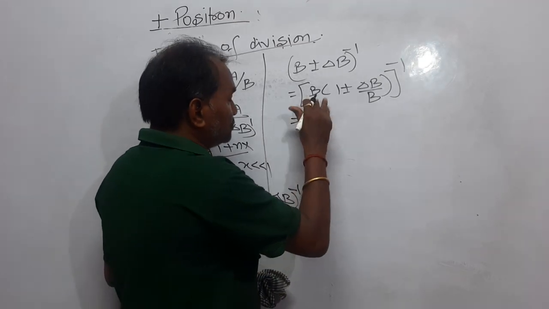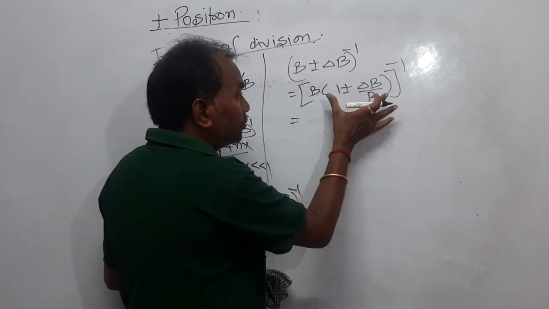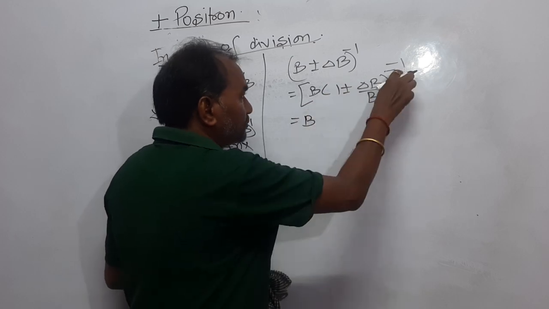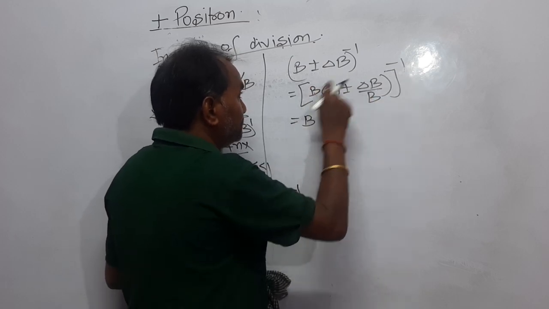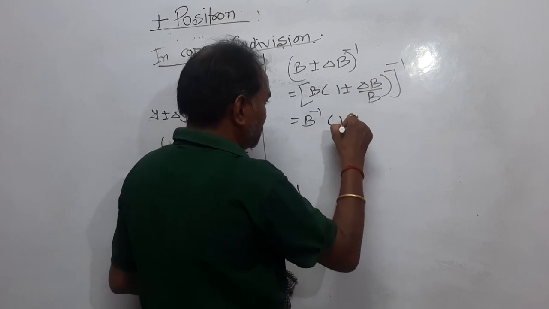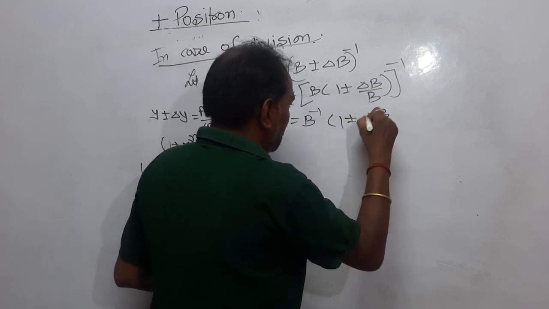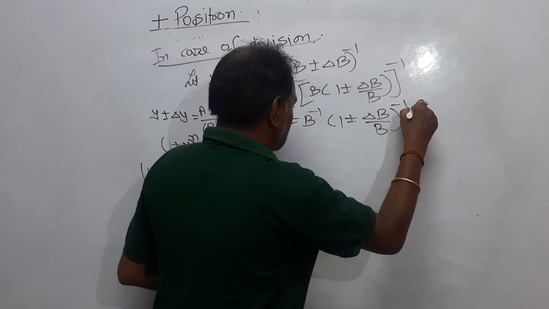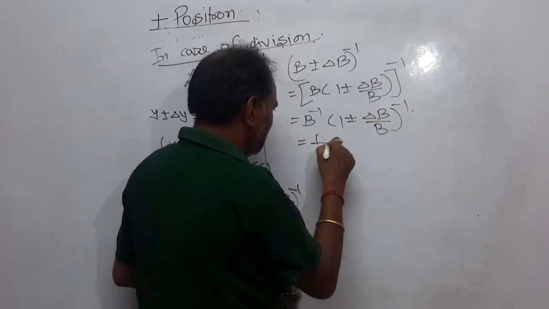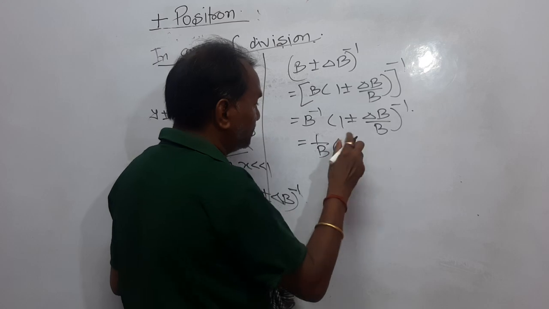Now just open this, b whole to the power minus 1. So this power will appear on each: b to the power minus 1, and 1 plus minus delta b upon b inverse. Now b to the power minus 1 means 1 upon b.